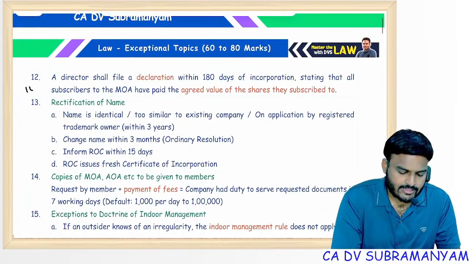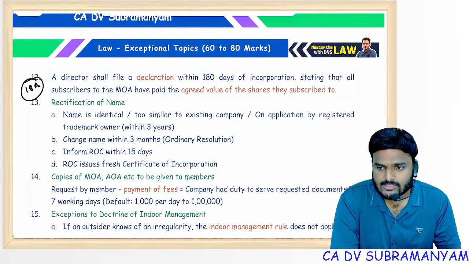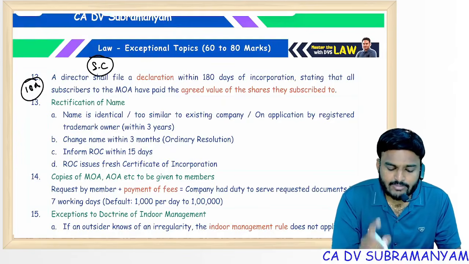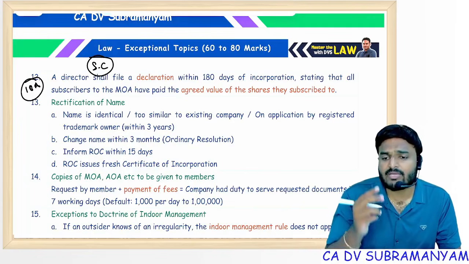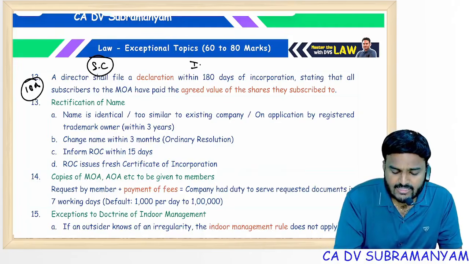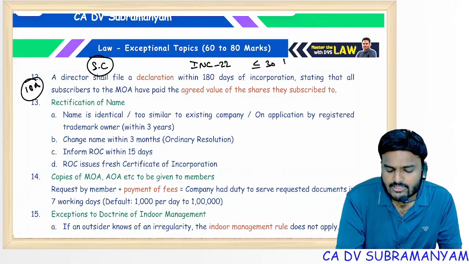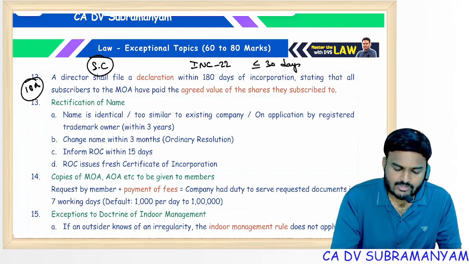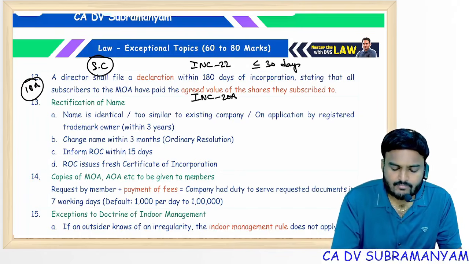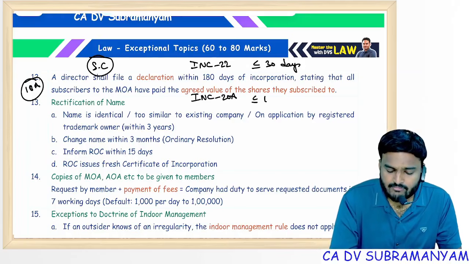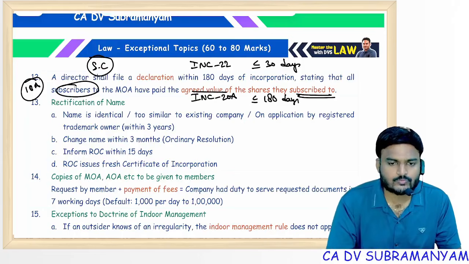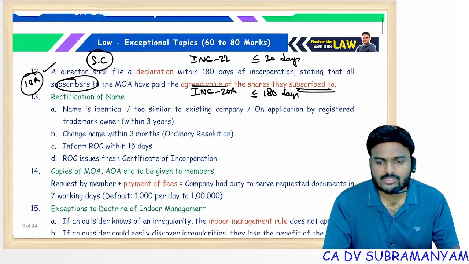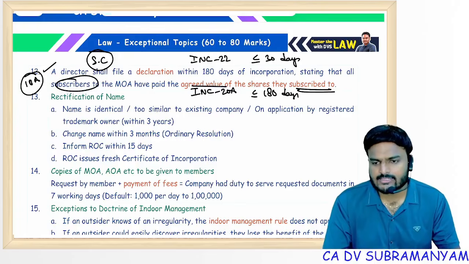Next one, ma. Section 10A, commencement of business. Company having share capital, I repeat, company having share capital cannot start business, cannot start exercising borrowing powers until they comply with two provisions. One is filing INC 22, that is verification of registered office, which should be done within 30 days of incorporation. And next one, INC 20A, that is commencement of business, it should be filed within 180 days of incorporation, stating that subscribers to the MOA have paid the agreed value of the shares they subscribed to. That is the point. After complying with these two conditions, company can start business, company can exercise borrowing powers.